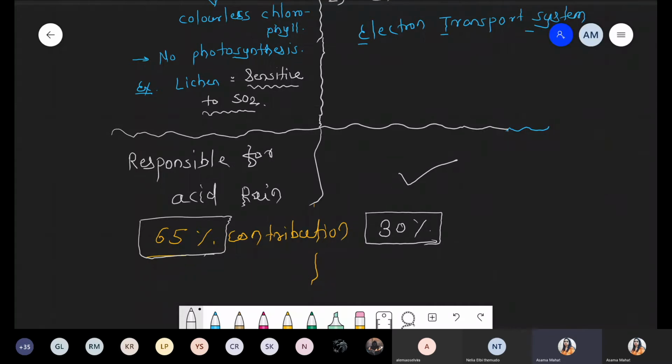So that was the second point, and acid rain means what? Basically, normal rain has a pH of approximately 5.6 to 6. But in case of acid rain, the pH is less than 5. Okay, and why is this possible? Because of the addition of sulfur oxide and nitrogen oxide. So is this point clear, everyone?